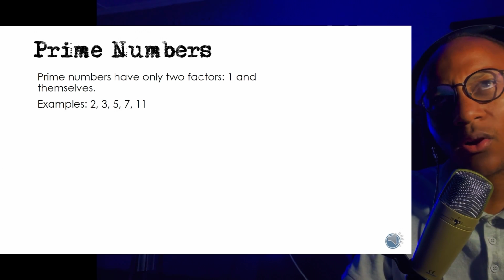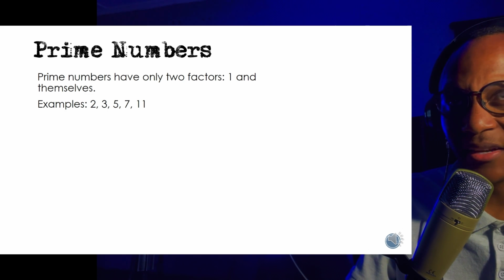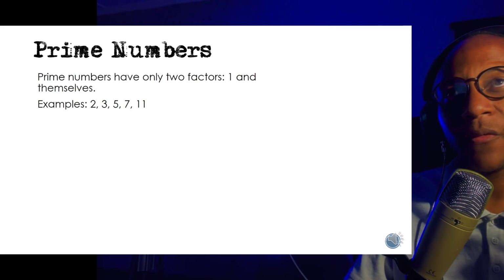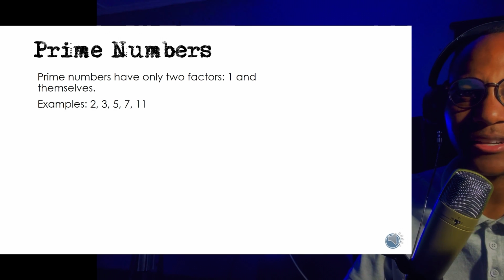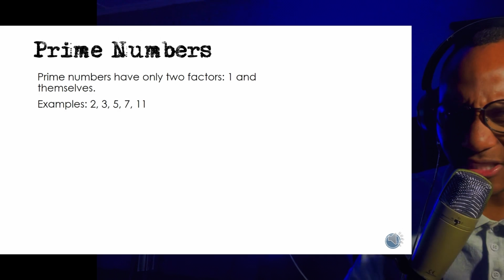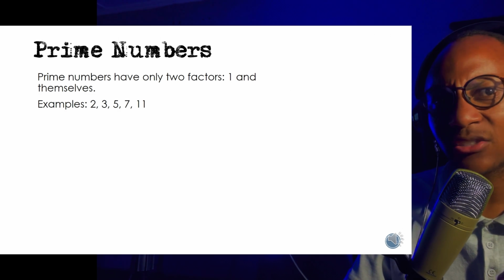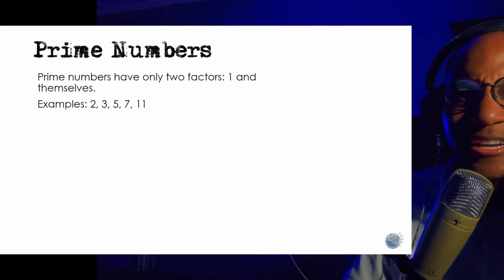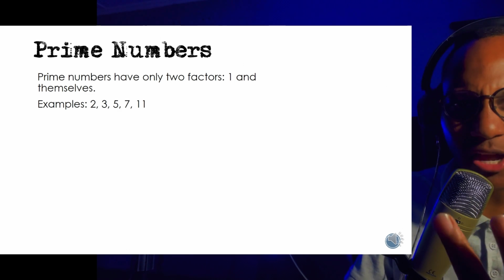But here we want to talk about prime numbers. Now I don't even know why I was talking about factors. Oh, I understand why I was talking about factors. Prime numbers are numbers that only have 2 factors. So 10 cannot be a prime number because 2 can get into 10, 5 can get into 10, 1 can get into 10. But prime numbers are numbers that only have two factors, which is 1 and itself.